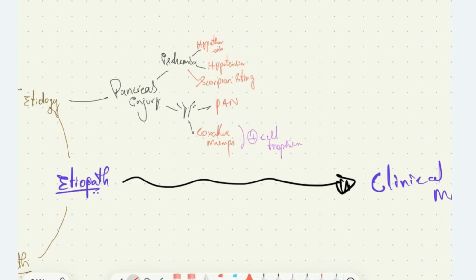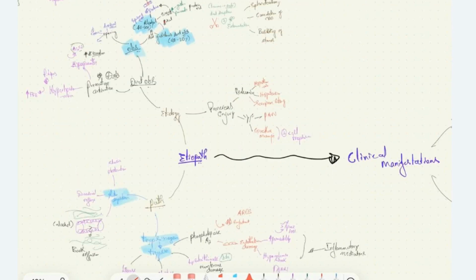Then we have autoimmune attack in the case of polyarteritis nodosa, an autoimmune disease. Antibodies are produced against the pancreatic tissue, which will damage the pancreas. We have infection with Coxsackie virus and mumps. These viruses are acinar cell trophic, meaning they directly attack the acini of the pancreas, thereby causing injury. Along with that, they induce production of autoantibodies against the pancreatic tissue, thereby causing damage to the pancreas and pancreatitis.